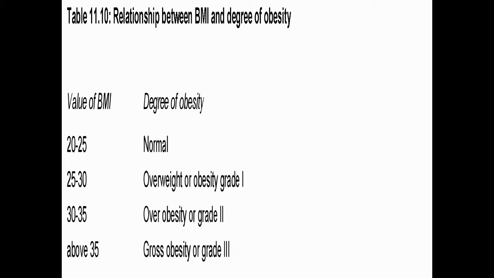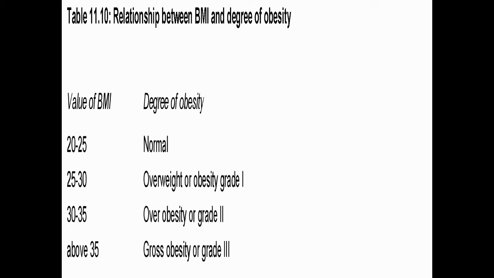Okay, so BMI and degree of obesity. Based on the BMI, we classify obesity levels. First one: if your BMI is between 22 to 25, then the person will be called a normal person. When the BMI is around 25 to 30, then we will call that person an obese person.